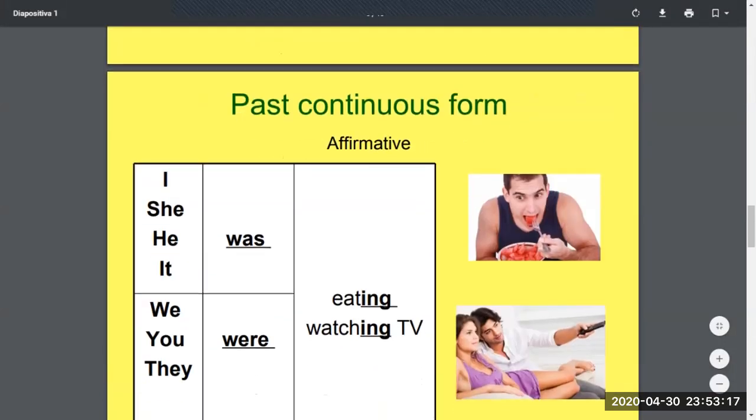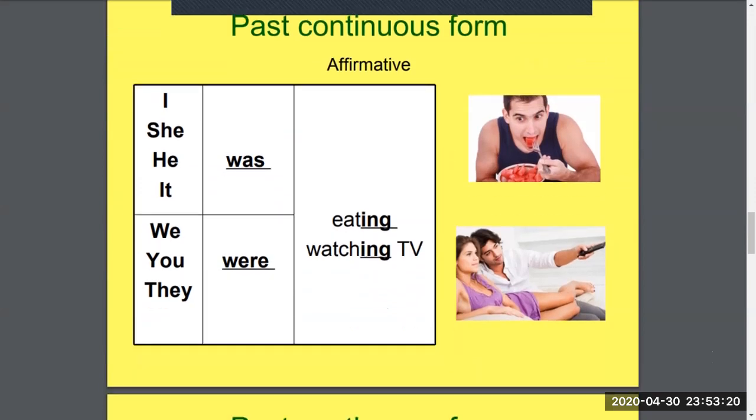Continuing, past continuous form, right? So here's just reiterating a little bit of what we were talking about. I, he, she, it goes with was, you, we, they with were. And then we see some verbs right there, right? Eating, watching, watching TV, right?